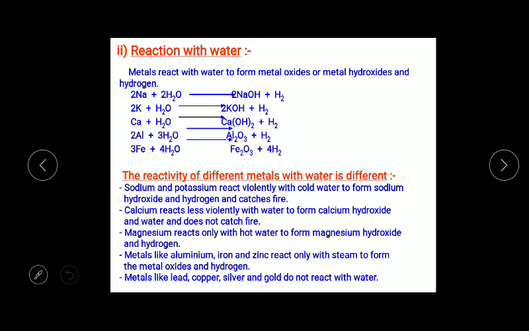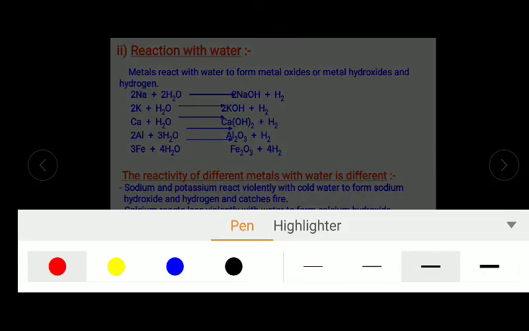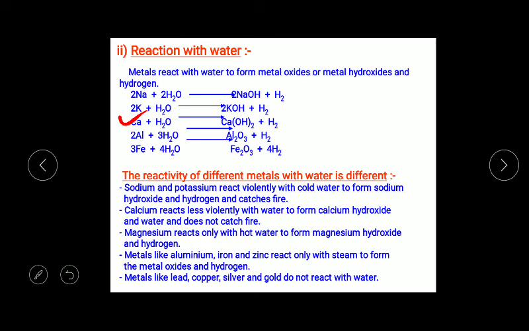In the case of sodium and potassium, the reaction is so violent and exothermic that the evolved hydrogen immediately catches fire. The amount of heat generated here is too high, and as we know, hydrogen is a fuel as well, so it catches fire. So that's why they are kept in kerosene, so that they may not come in contact with water and air. Next is calcium. When calcium reacts with water, it forms calcium hydroxide and hydrogen gas. In this case, what happened?